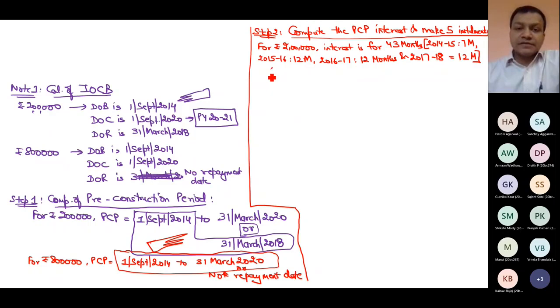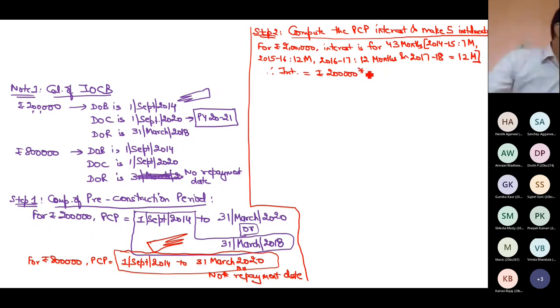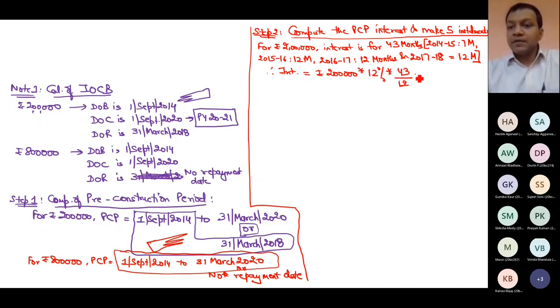So what is the interest on 2 lakh? Pre-construction period interest on 2 lakh rupees is equal to total outstanding. I will take 2 lakh. Rate is 12%, into how many months? 43 months divided by 12. So it becomes 86,000 rupees.